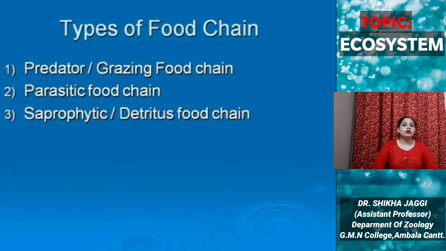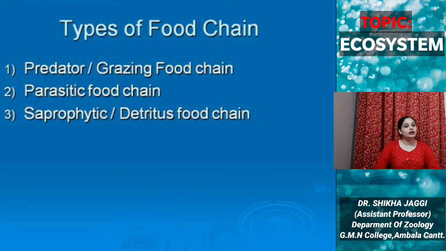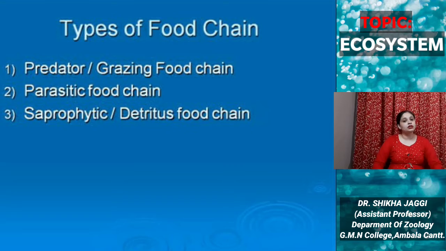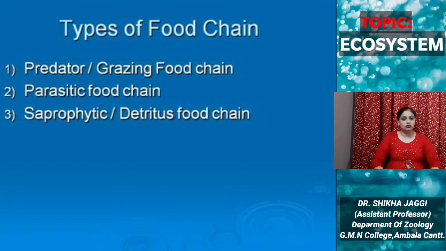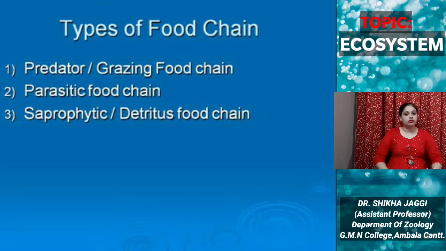Next, we've understood what a food chain is, but let us understand what the different types of food chain are. Firstly, the predator or grazing food chain. Second, the parasitic food chain. Third is the saprophytic or detritus food chain. We'll discuss all three types of food chain one by one.